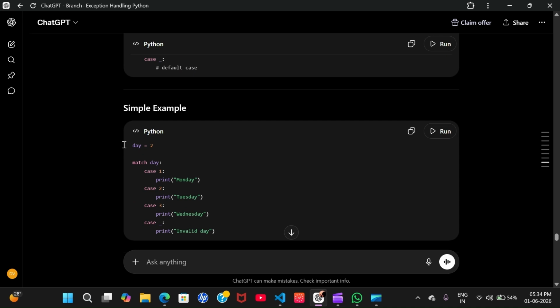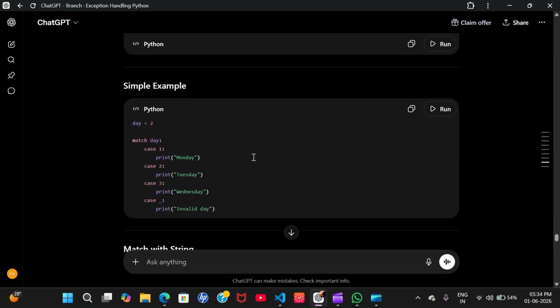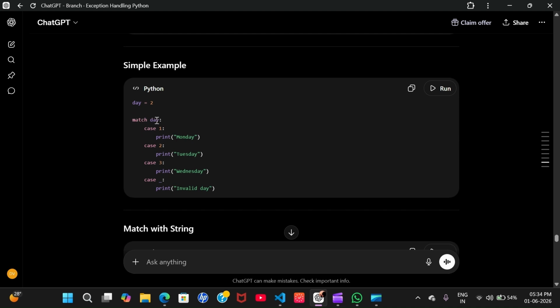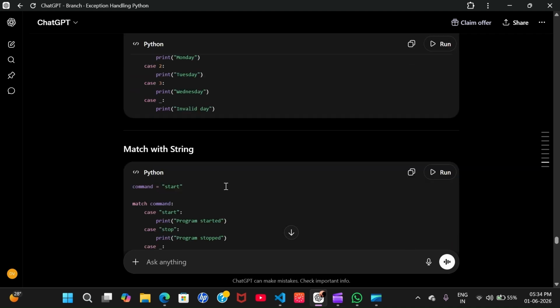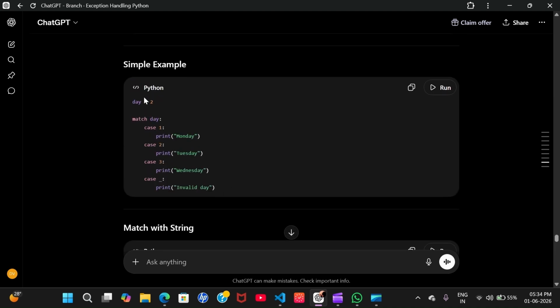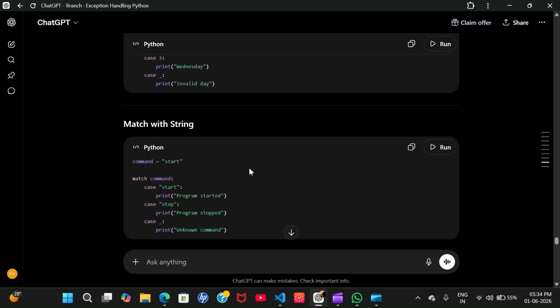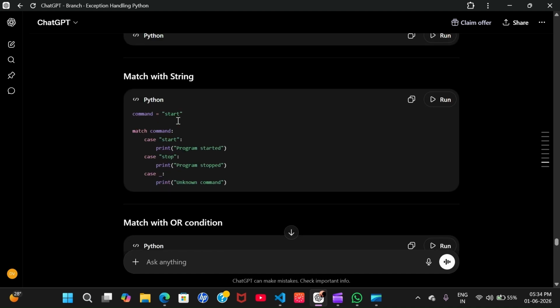So for day equals 2, we are making match conditions. We match day: if case is 1, then it will be printed. If case is 2, then it will be printed. If case is 3, then it will be printed. And default is print invalid day. Okay, so 2, so Tuesday will be printed. If it contains a string, it will check which case matches. Whatever case is matched, that block of code will run. So in that case, this will run.